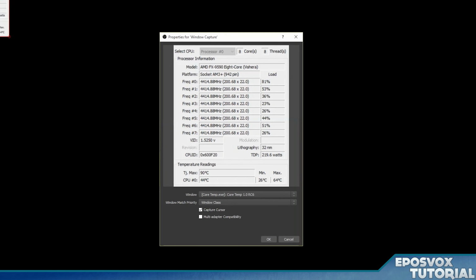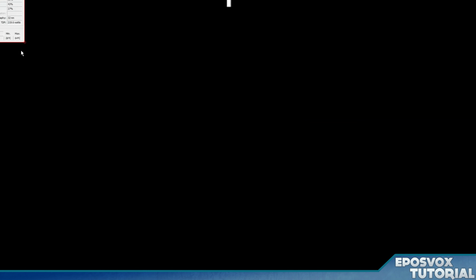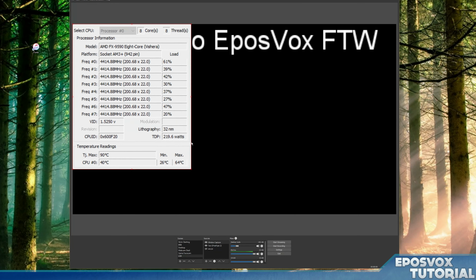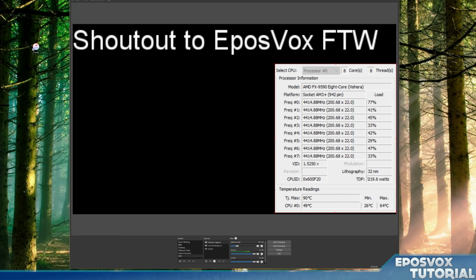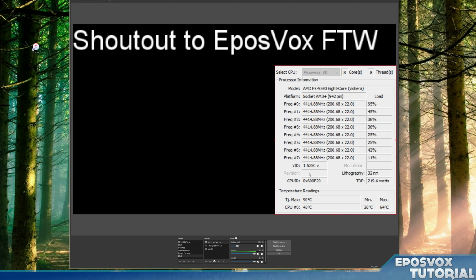For a lot of window capture stuff, unless you're using it like in a tutorial fashion, you don't want capture cursor on. And then I can add, for whatever reason, if I wanted this window over top my stream, I can add it there. And it cuts off the title bar, but shows the contents of the window. So everybody can look at my computer speed and how hot it is, etc.